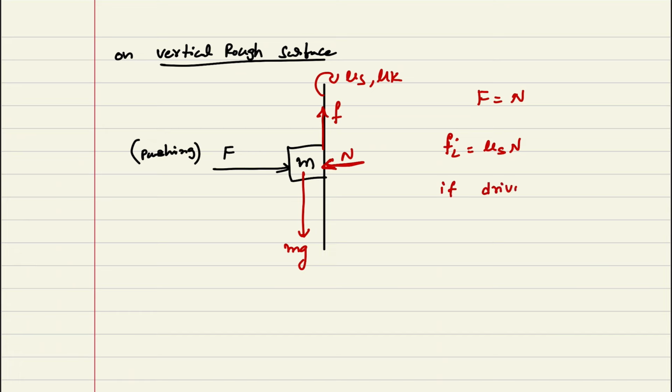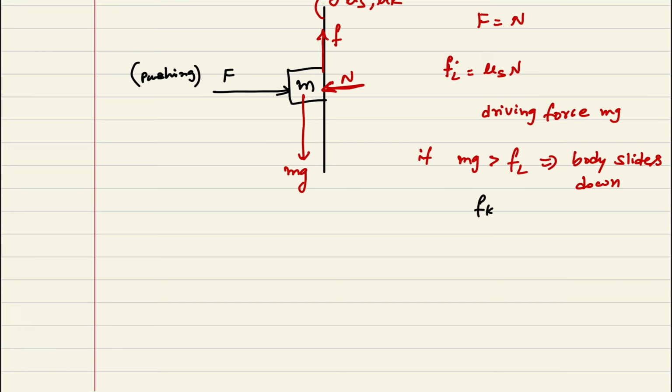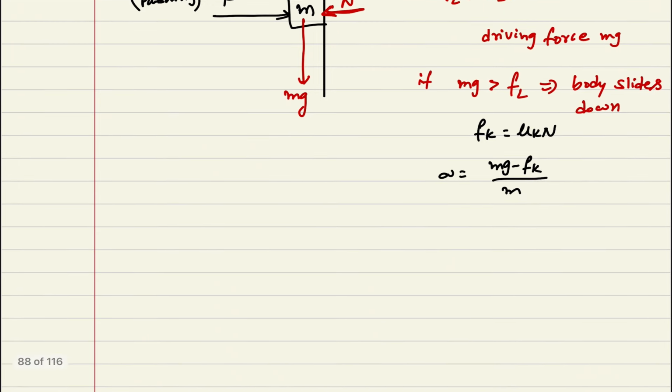You will see that the driving force is mg. If mg is greater than limiting friction, then the body slides down. In that case we can write the kinetic friction value as mu k into N. Next, acceleration a can be written as mg minus fk divided by m.